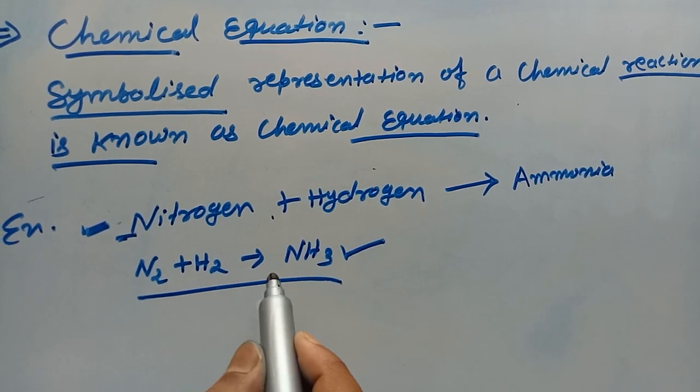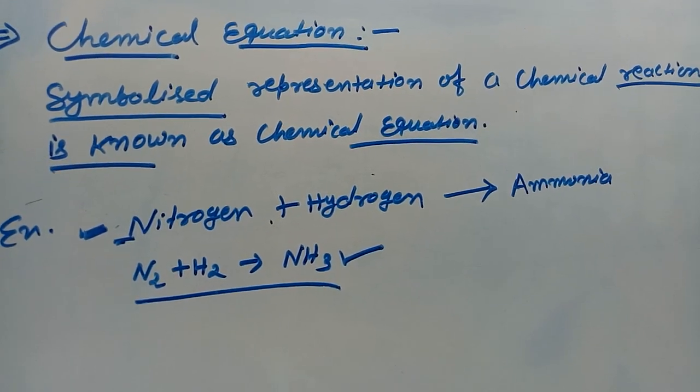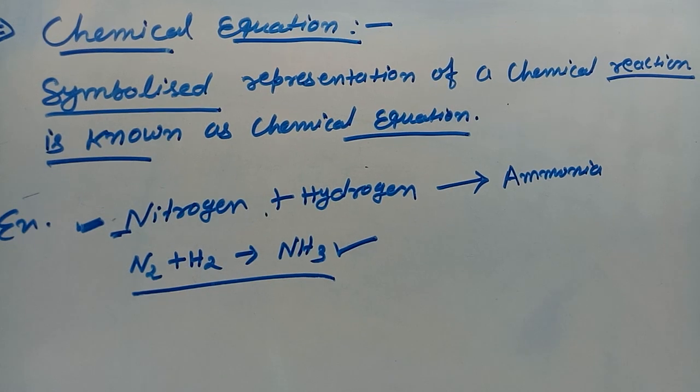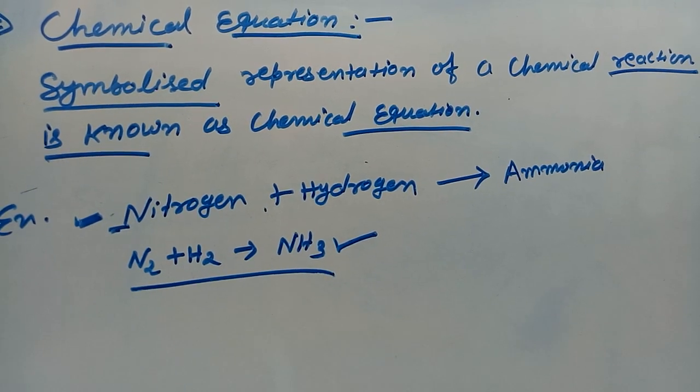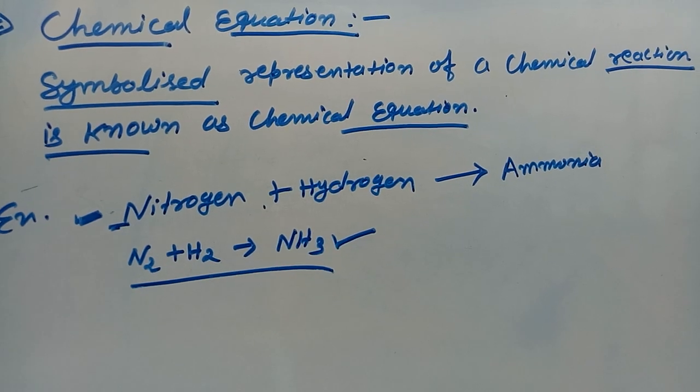So chemical equation makes easy representation of a chemical reaction using symbols. This is an example of a chemical reaction. When someone tells you to write the reaction between carbon and oxygen, then you simply write C plus O2 gives CO2.